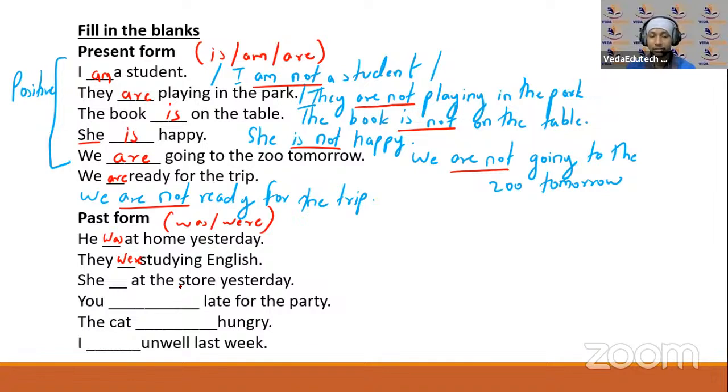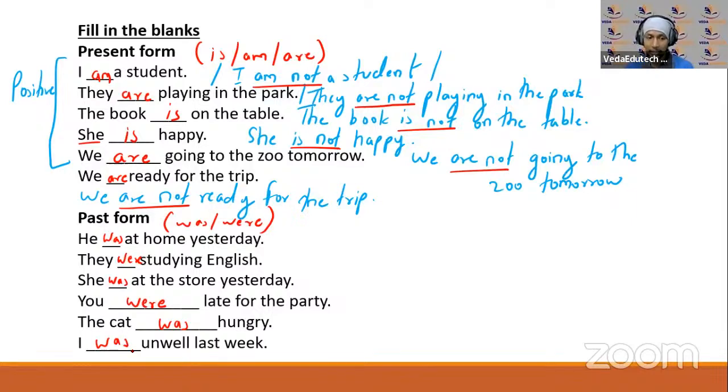She dash at the store yesterday. She, singular. She was at the store yesterday. You dash late for the party. You were late for the party. Okay. The cat dash hungry. The cat was hungry. I dash unwell last week. I was unwell last week.